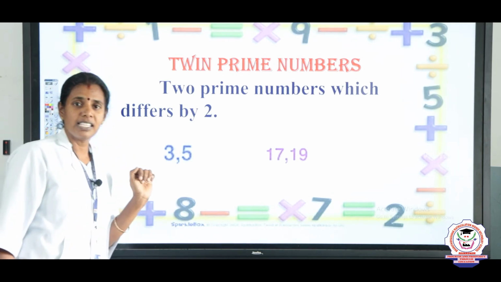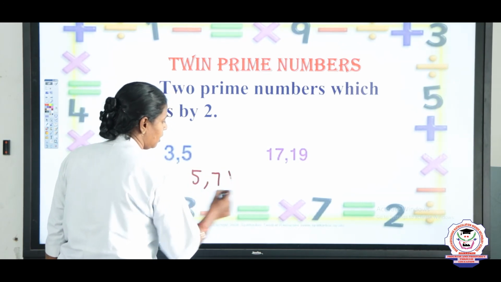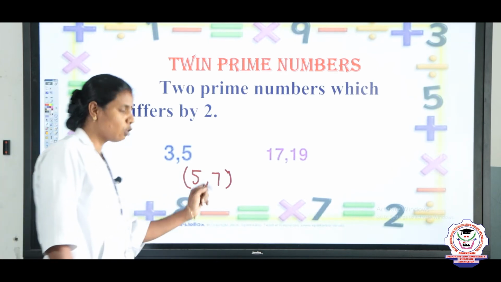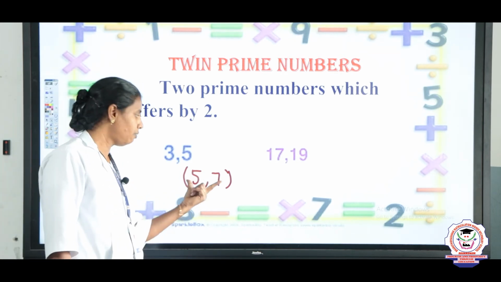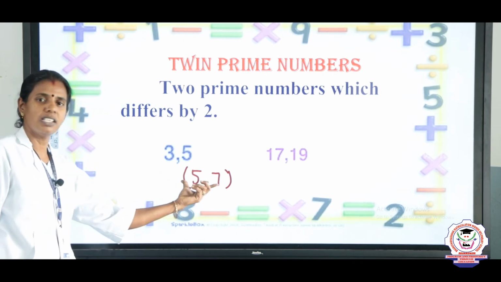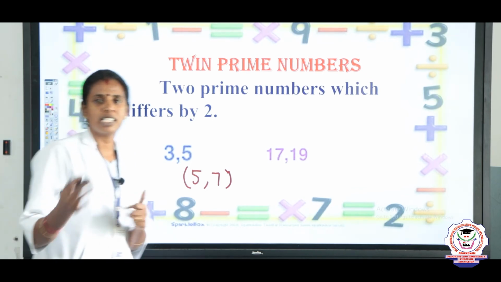Yes, what will be the example? Yes, 5, 7. See, 5, 7. 5 is a prime number and 7 is also a prime number. The difference of these two numbers is 2, right? So, 5 and 7 is a twin prime. Okay. Likewise, we can give a few more examples also.